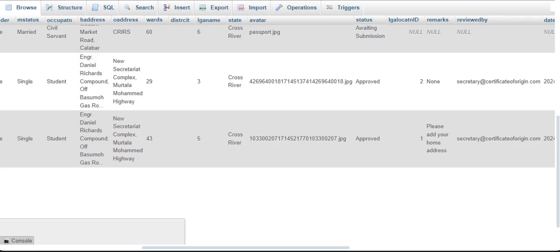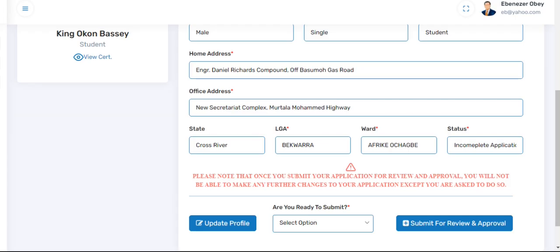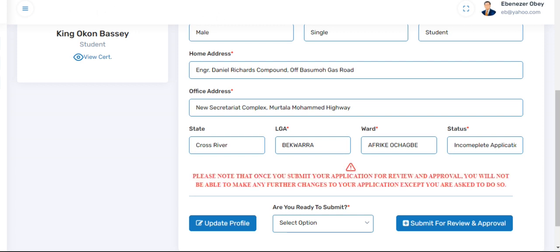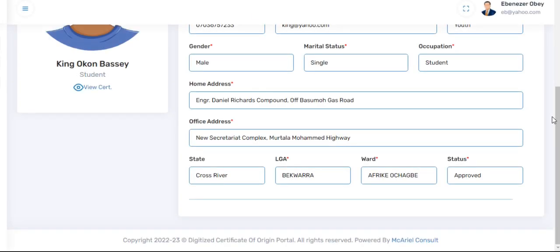Okay, and from what you can see here, my status, which is this one, is showing approved. So I'm going to refresh this page. Okay, I'm going to refresh this page. Sorry, I had to hide some stuff here. So you can see now it's hidden because status has changed to approved, right?